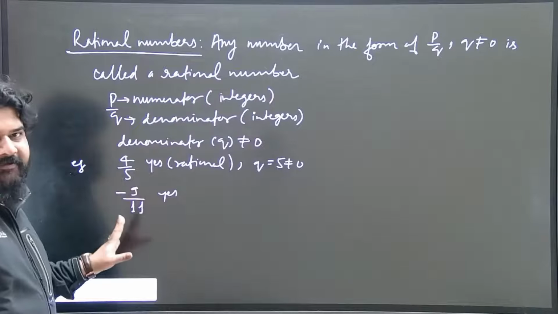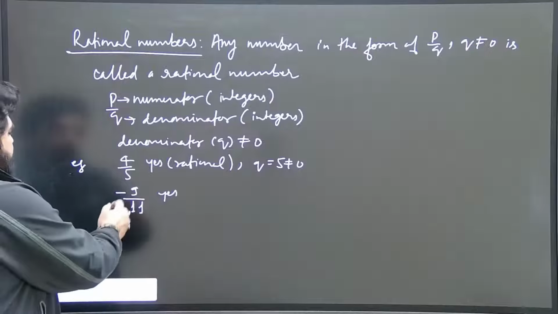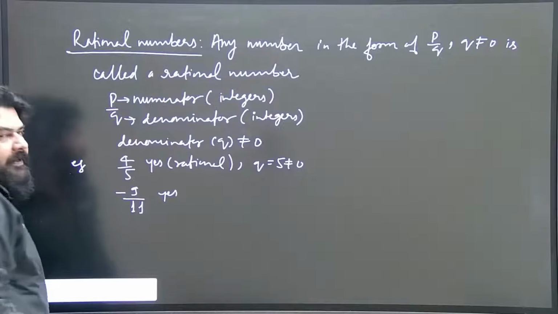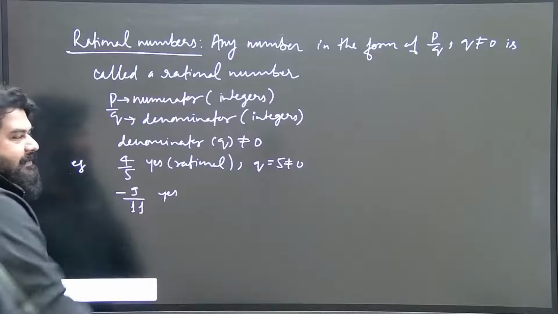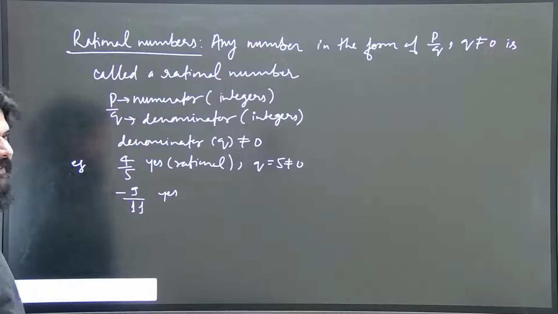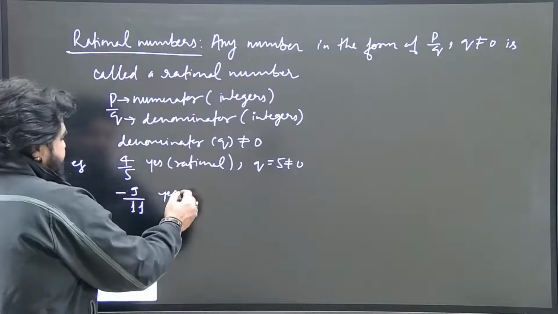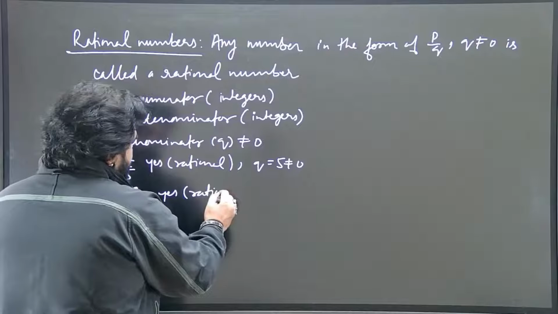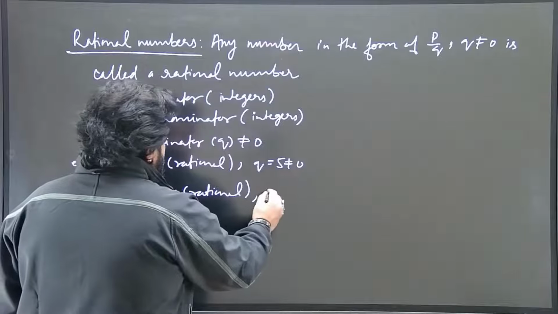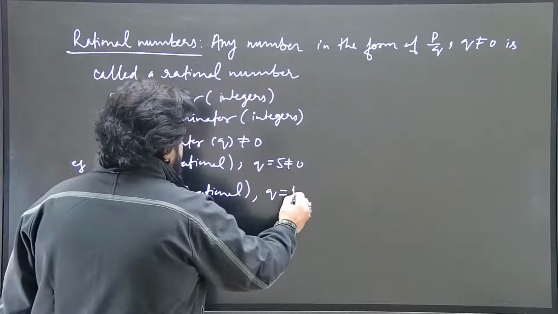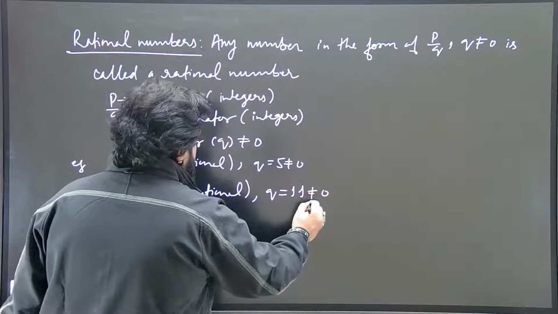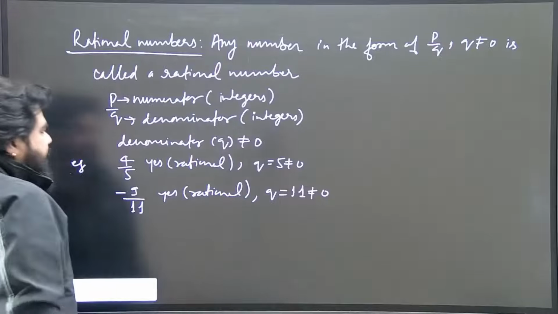Now in this example, minus 9 by 11, minus 9 is an integer, 11 is also an integer, so both numerator and denominator are integers. So again this is a rational number. q is equal to 11 and it is not equal to 0.